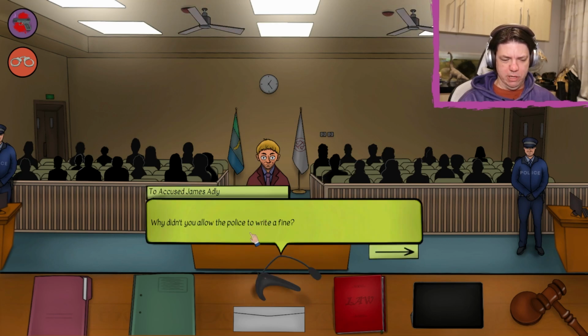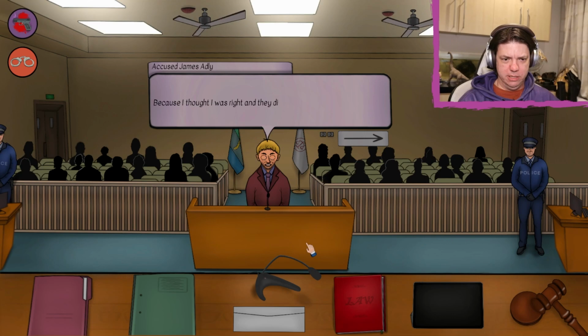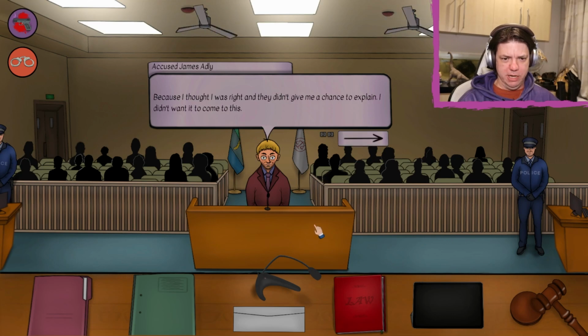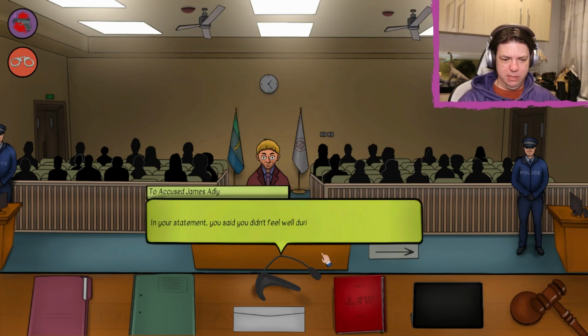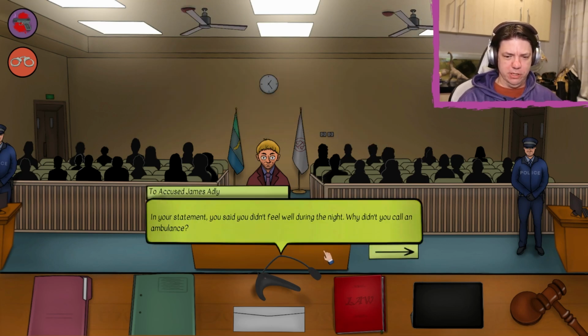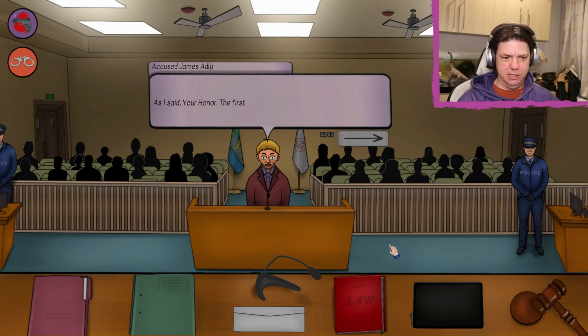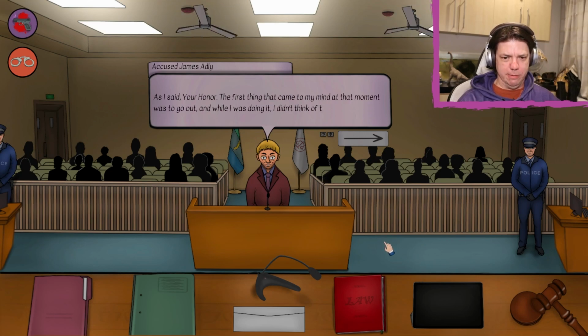Why didn't you allow the police to write a fine? Because I thought I was right, and they didn't give me a chance to explain. I didn't want it to come to this. In your statement, you said you didn't feel well during the night. Why didn't you call an ambulance? As I said, Your Honor, the first thing that came to my mind at that moment was to go out, and while I was doing it, I didn't think of the details.